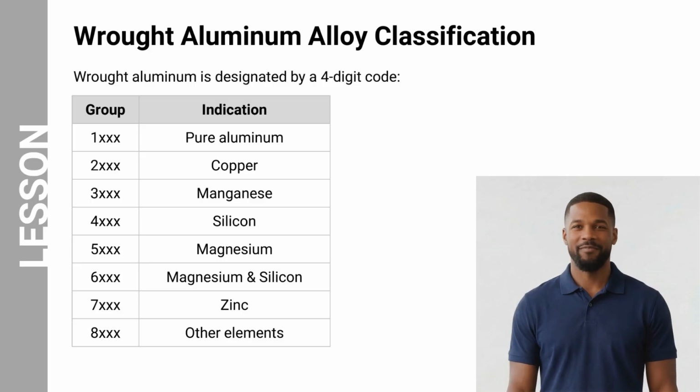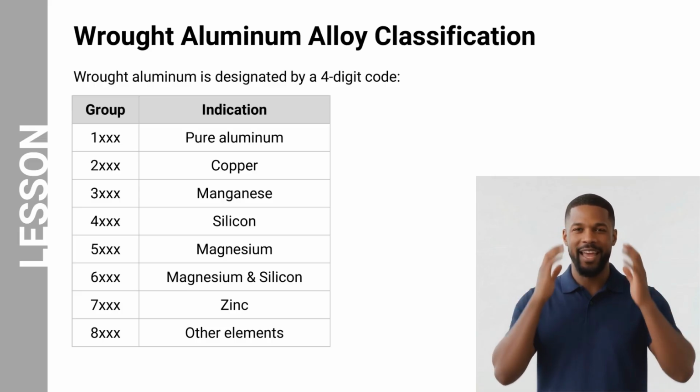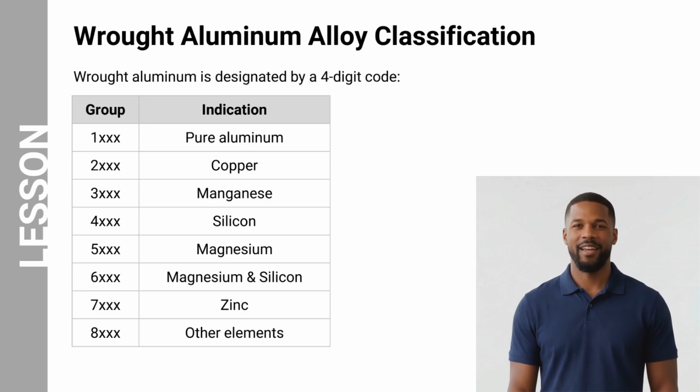To properly identify aluminum alloys, engineers and technicians use a 4-digit alloy designation system. This system is used primarily for wrought aluminum alloys and helps identify the primary alloying elements present in the metal. The first digit in the alloy number indicates the major alloying element in the series. For example, the 1000 series represents nearly pure aluminum, while other series contain alloying elements such as copper, manganese, silicon, magnesium, or zinc.